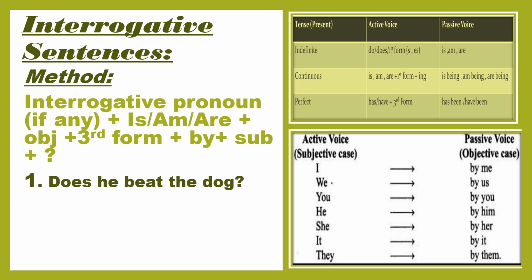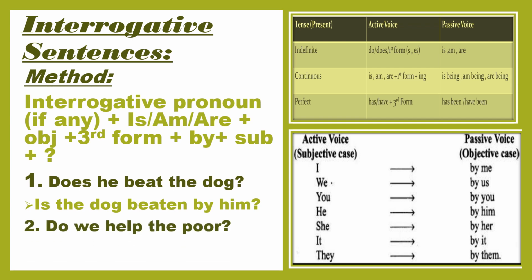After it, there is the first sentence: does he beat the dog? Does is showing that it is present indefinite tense and does is at the start of the sentence, so it is showing that it is interrogative. So we have to follow the method of interrogative sentences of present indefinite tense. The dog here is object, so we have to write the dog at the start of the sentence, and dog is singular. So first of all, because this is interrogative, we have to write the helping verb at the start of the sentence. Dog is singular, so we have to write is the dog. The third form of verb of beat is beaten, then by, then the objective case of he is him, question mark. Is the dog beaten by him?